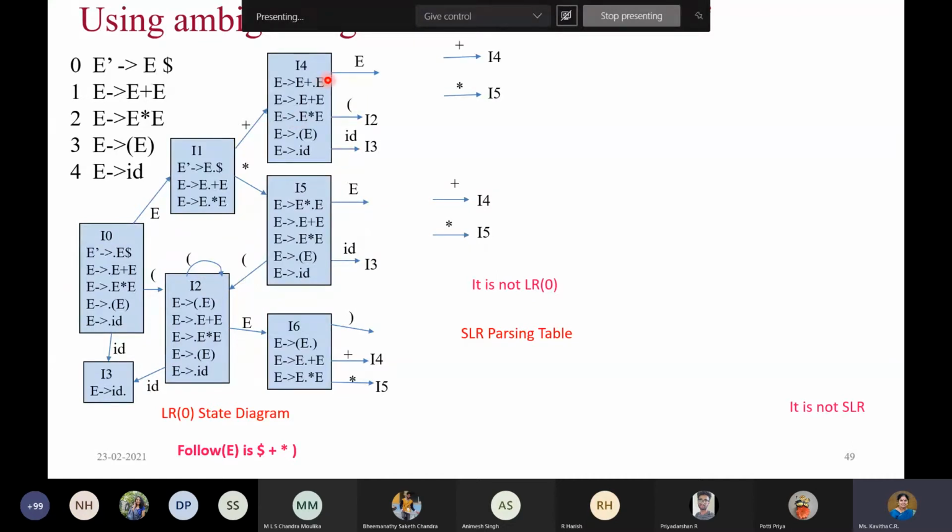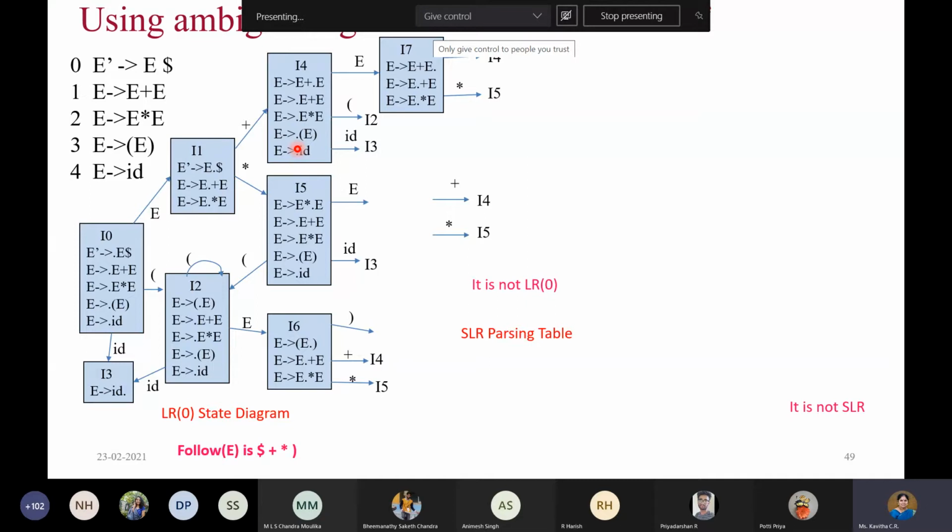Coming to I4, we'll see what next. In I4, we can read E because we have dot E. Once you read E, you'll get something like this. Again, when you're reading E, there are three rules with E to be read. Therefore, you list out all the possible LR(0) items in this state also. After listing, we don't have anything to be expanded further. So it will be just this: E gives E plus E dot, and E gives E dot plus E, and so on. So this is I7, and the first three rules are done with I4.